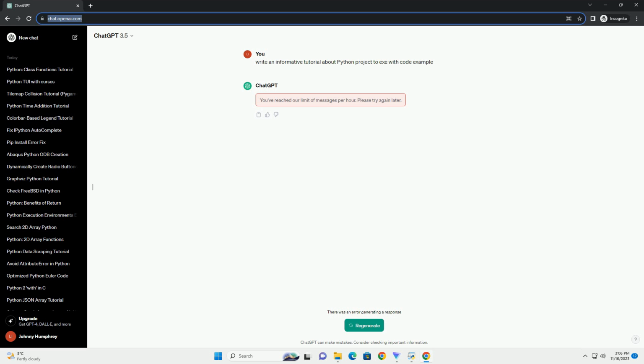Create a Python script that you want to convert into an executable. For this tutorial, let's create a simple hello.py script. Save this script in a directory where you want to keep your project files. Navigate to the directory where your script is located using the terminal or command prompt. Run the following command to create the executable.